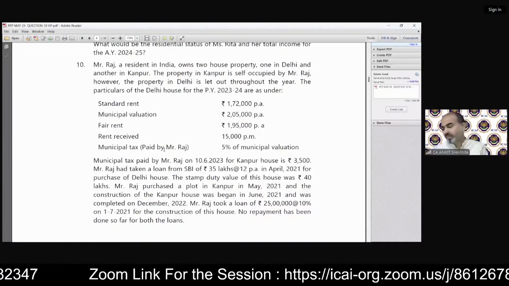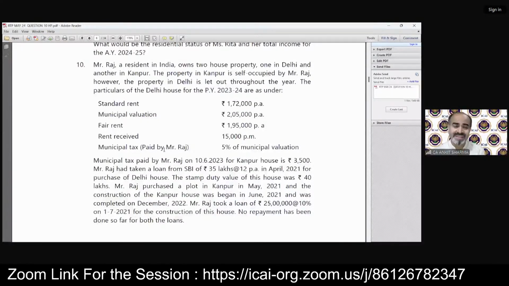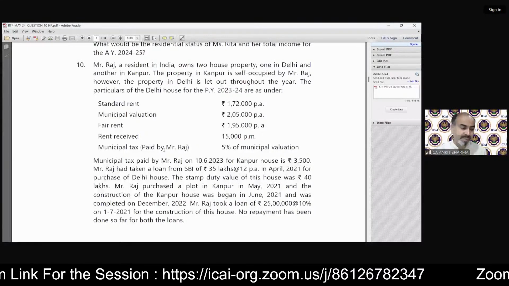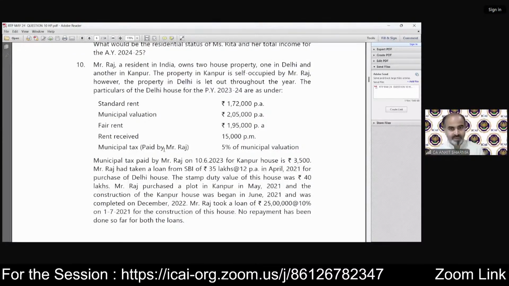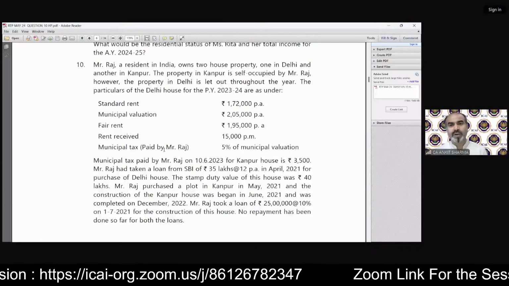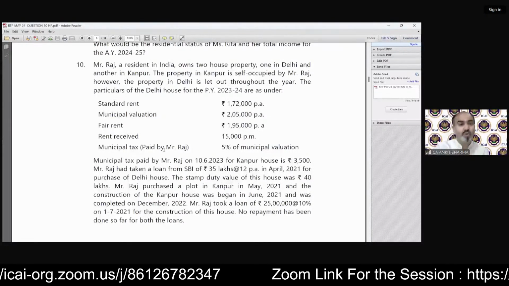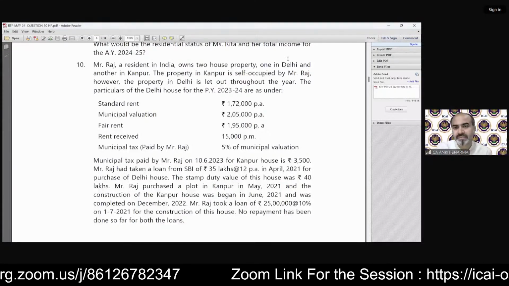The first thing before solving any question is to find out what exactly the question is asking from us. So Mr. Raj, a resident in India, owns two house properties, one in Delhi and another in Kanpur.